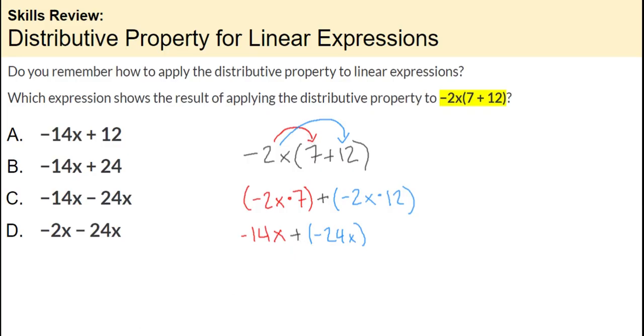When we add a negative, we can change that to -14x minus 24x. Originally it was a plus sign between the 7 and 12, but now it's a subtraction sign. That's what happens when we distribute by a negative. So the answer would have been choice C.